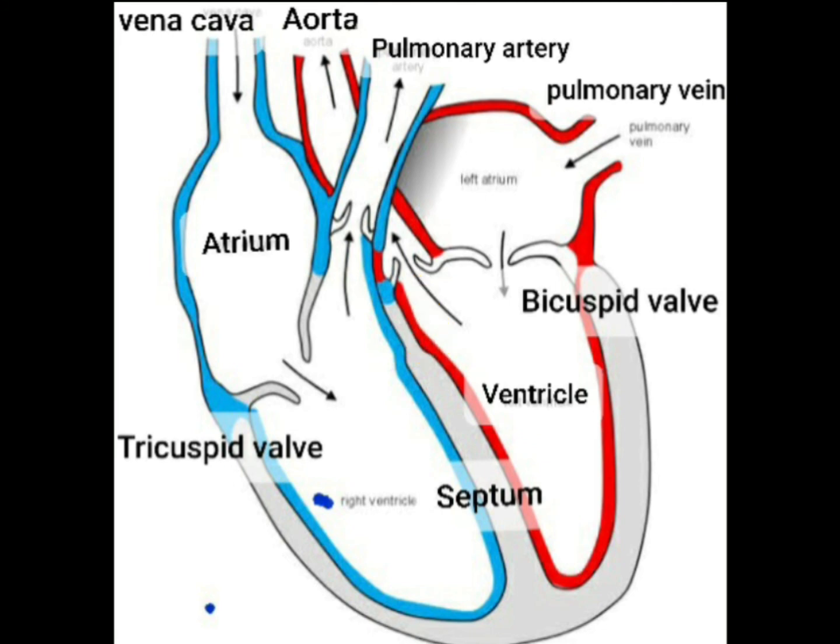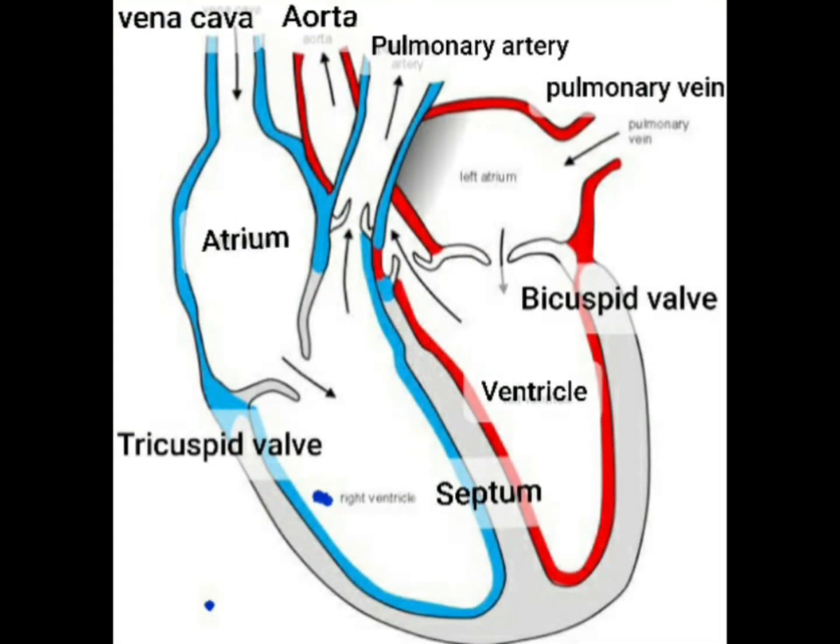The thickness of the lower walls, which are the walls of ventricles, is more than that of atria, as the ventricles exert high pressure to pump the blood to different parts of the body. Let's see the functioning of heart now.